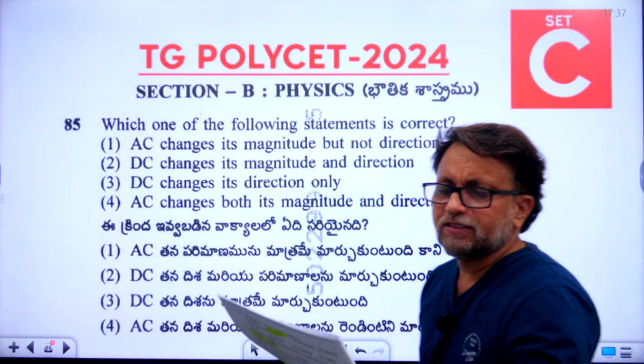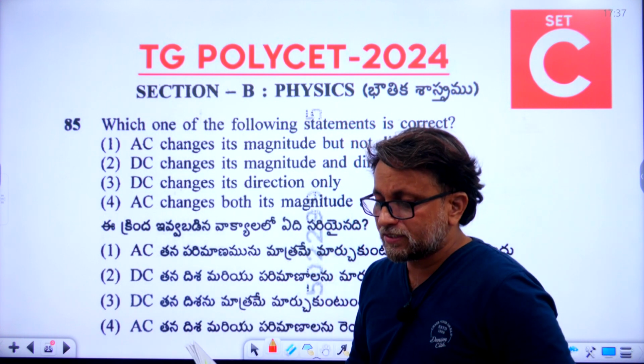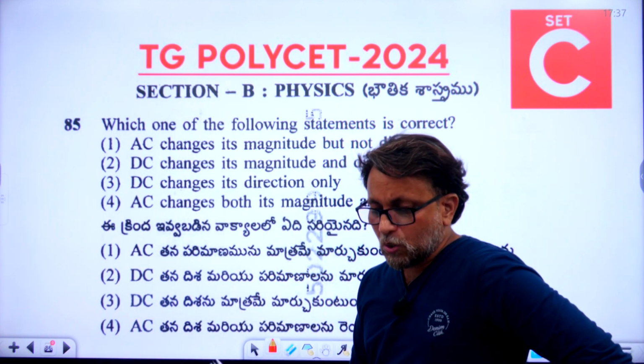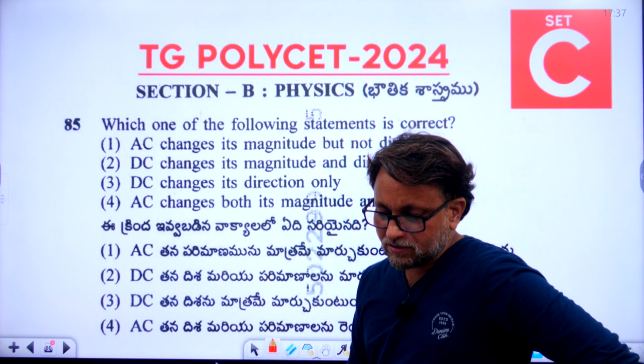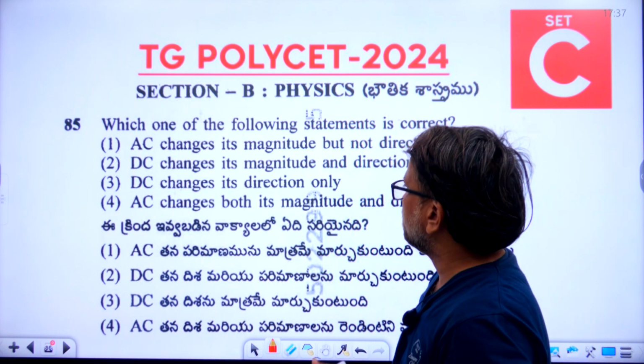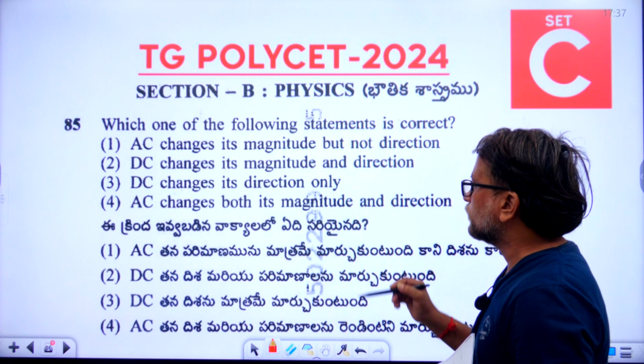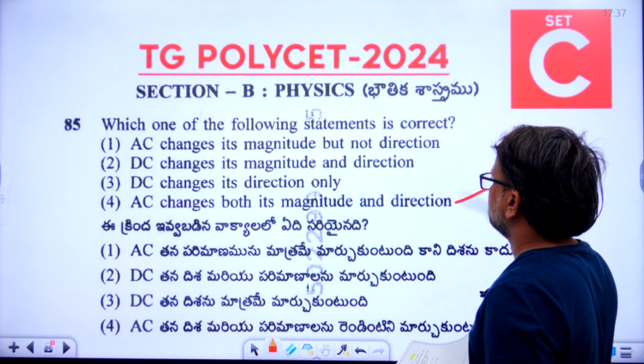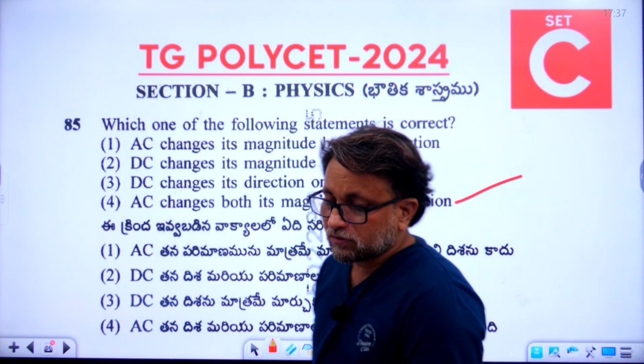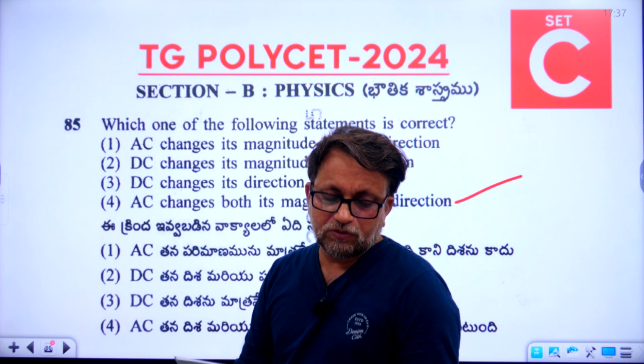Okay, just you can follow in the booklet. So 85th question, what is the right answer? Let us go with the direct answer. So fourth option is the right answer. AC changes both its magnitude and direction. So fourth option is the right answer for 85th question.